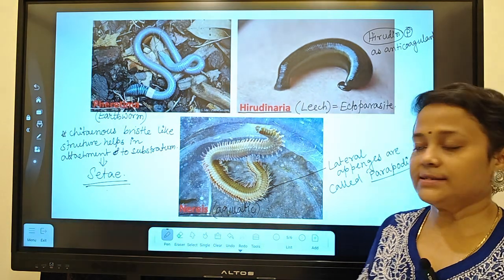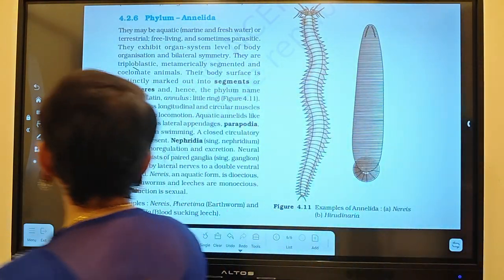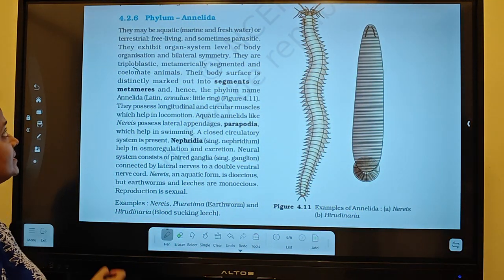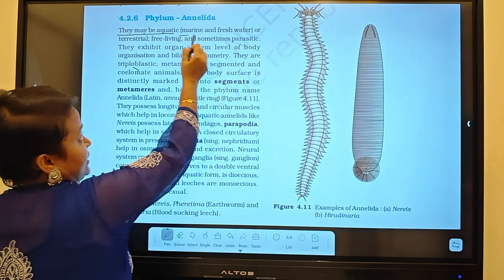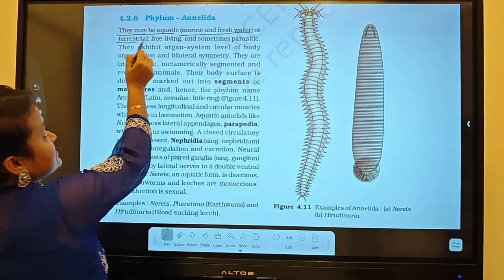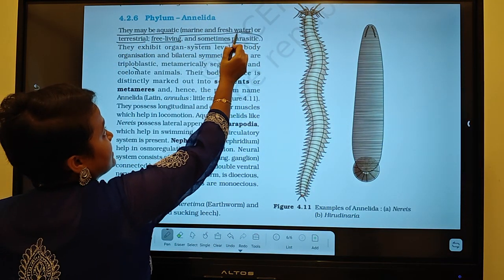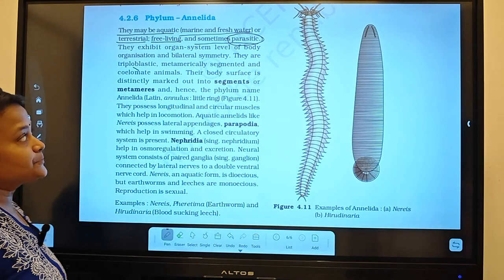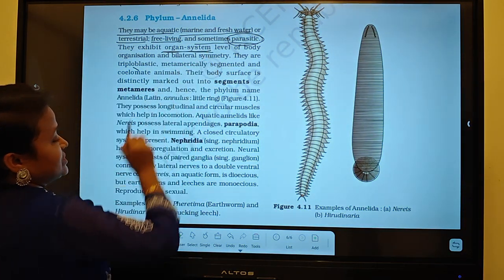Now let's see what has been given in the NCERT. They may be aquatic, marine or freshwater, or terrestrial. They are free living or sometimes parasitic. Leeches are parasitic. They exhibit organ system level of organization.